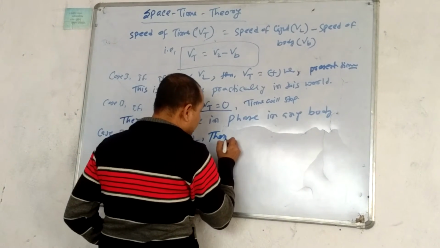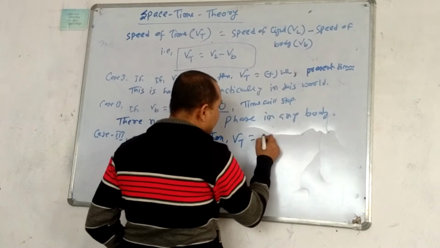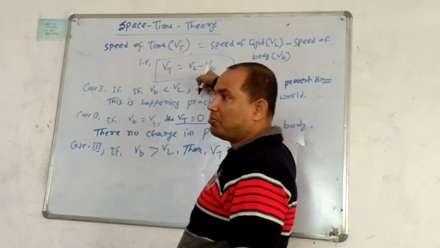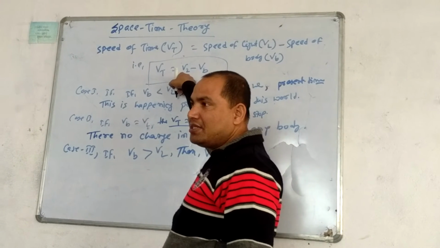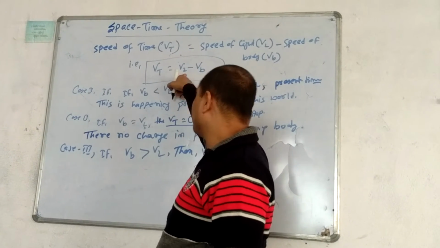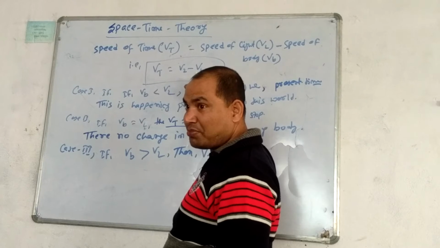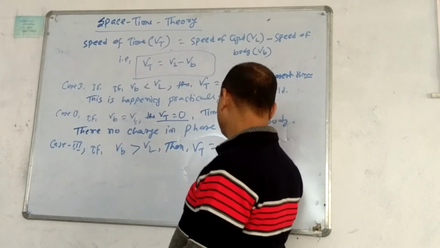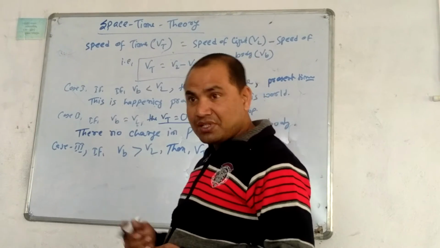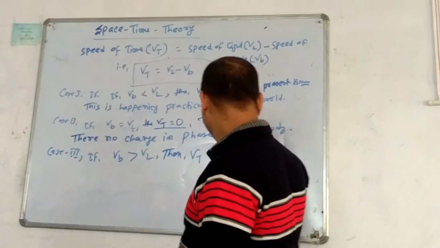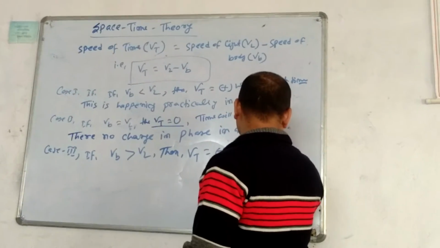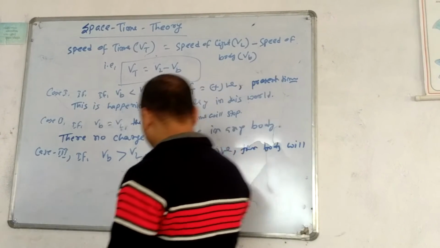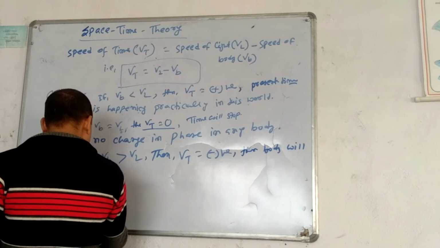It will become negative. Then Vt will become negative, because the speed of light is 3 lakh kilometers per second and the body is moving at 4 lakh kilometers per second. There will be 1 minus 1 lakh kilometers, means the speed of time will be negative. Negative means they will go in the past. Then the body will go in the past phase.